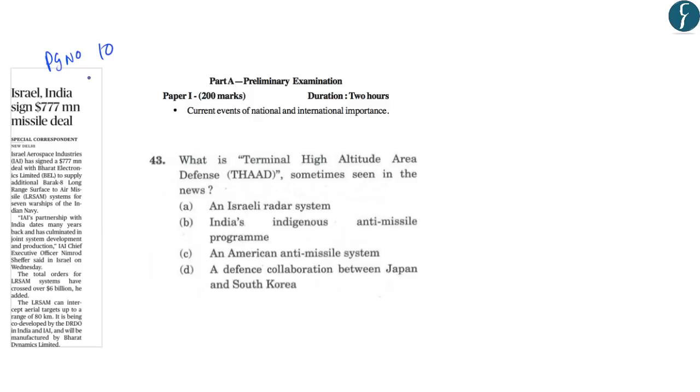This article on page number 10 talks about a missile deal between India and Israel. So, it will form a part of preliminary examination syllabus under the topic Current Events of National Importance. Now, you should know that such important missile deals are important for us from exam point of view. This is because if you see the question paper of 2018, a similar question was asked, and the question was about Terminal High Altitude Area Defense System, THAAD, sometimes seen in news. So a similar question can be asked on the missile deal which is in news.